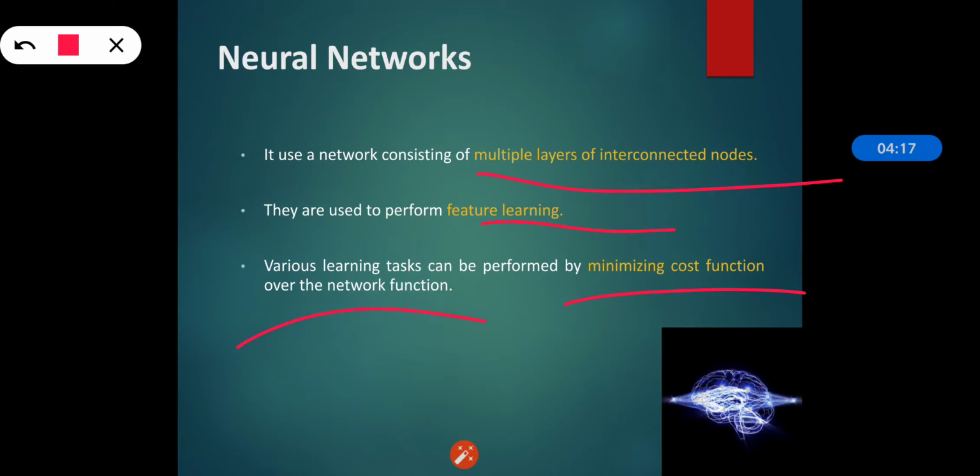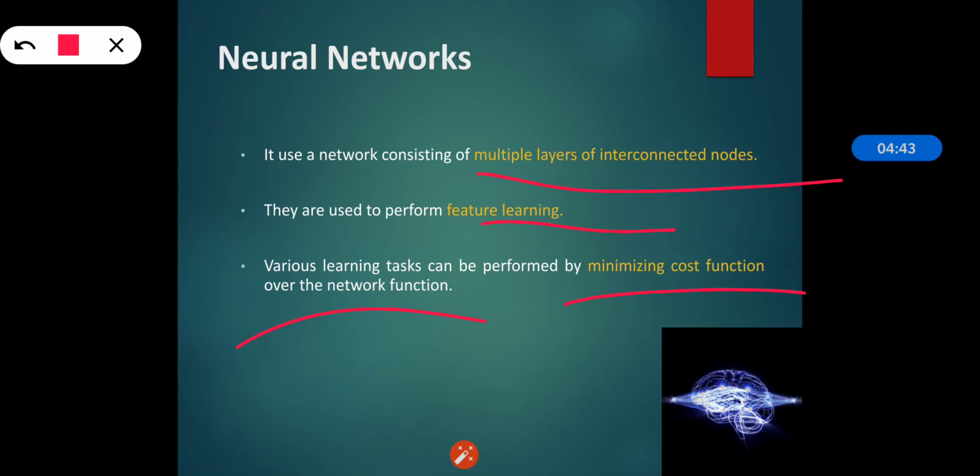Neural networks are a family of learning algorithms which use a network of multiple layers of nodes. Generally they are inspired by the animal nervous system, where the nodes are viewed as neurons and edges are viewed as synapses. Each edge has a particular weight.